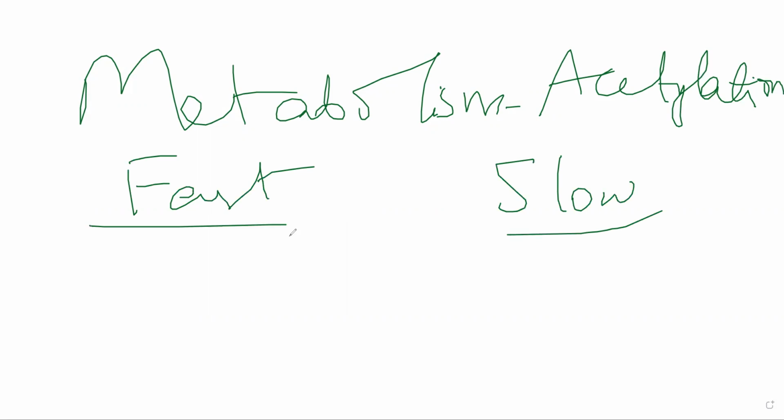What is the difference, sir? Fast acetylation, hepatitis. In fast acetylators, hepatitis occurs. Okay, in slow, peripheral neuritis. All right.